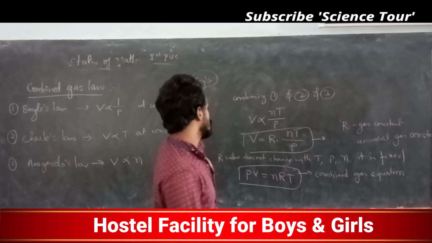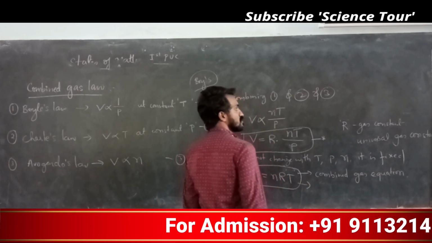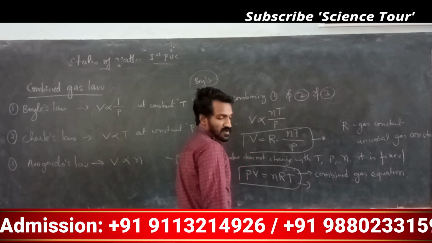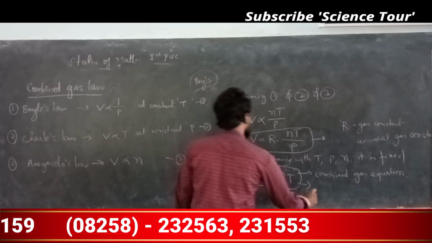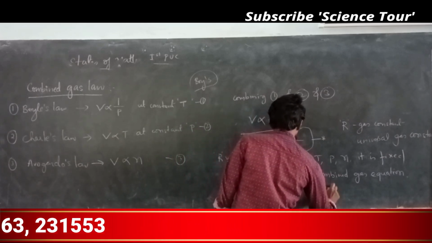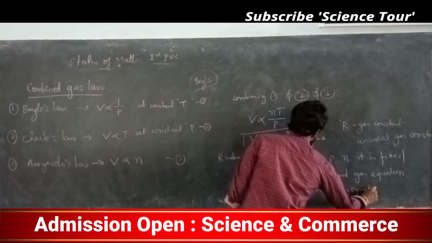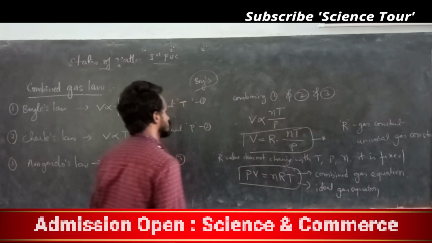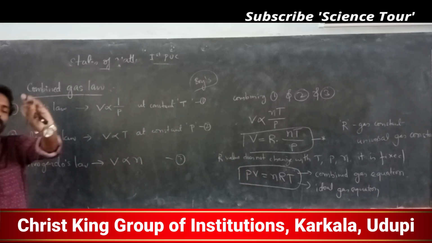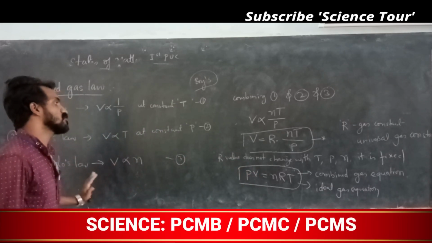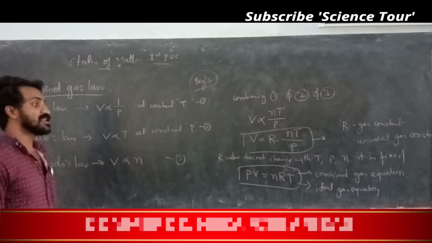Or, another word, this is an equation for the real gas constant; you can call it the ideal gas equation. My dear students, this formula is one of the important formulas in this unit. PV is equal to nRT. It is called the ideal gas equation.